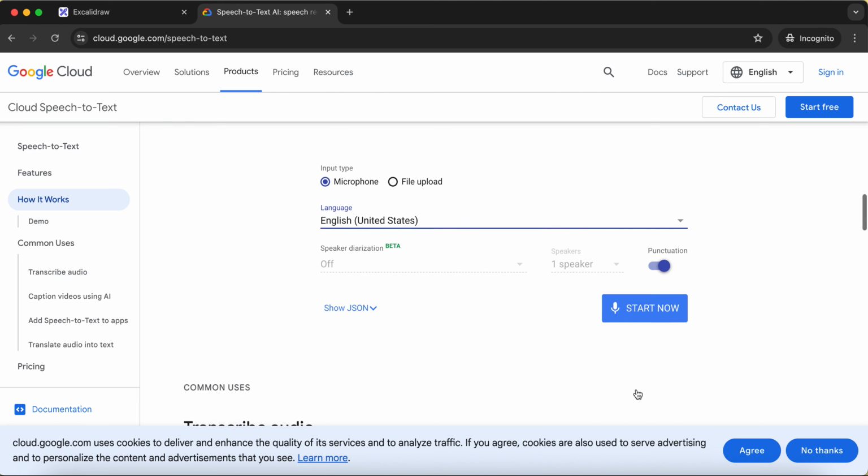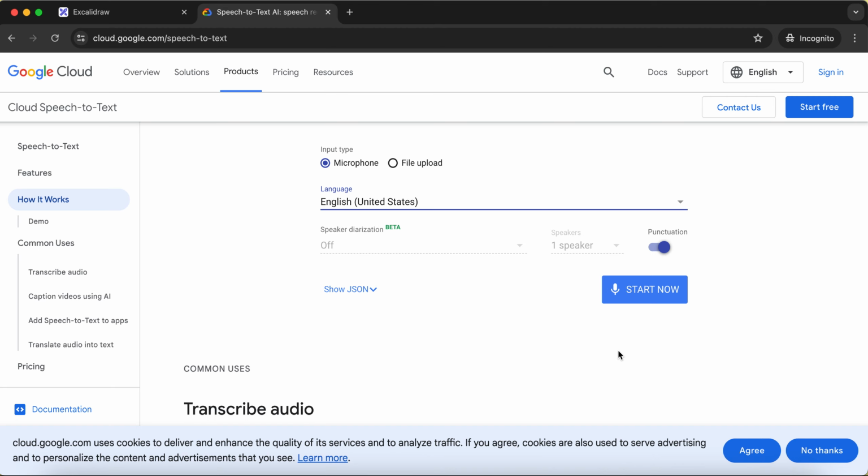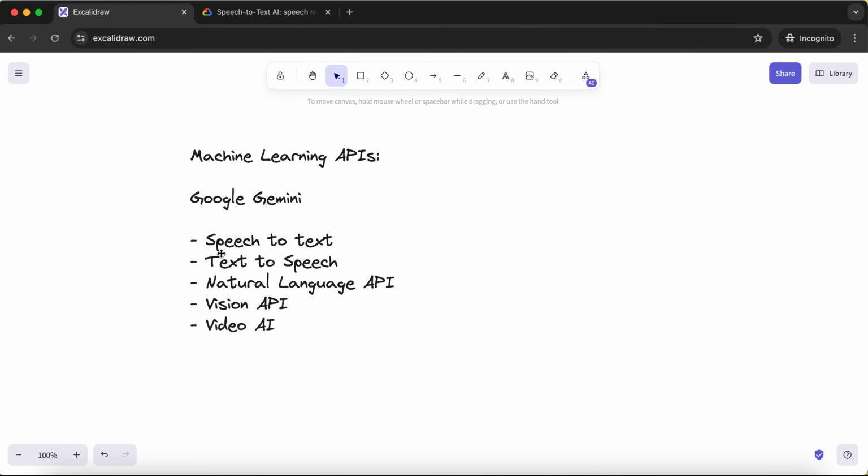You say something, the API will record it, and it will try to analyze it and do sentiment analysis for that sentence, paragraph or word, whatever you have recorded. So you can try out this API and see what the output looks like. I'll give this link in the description box.